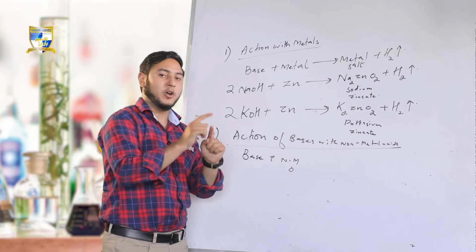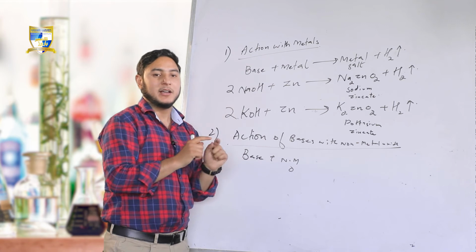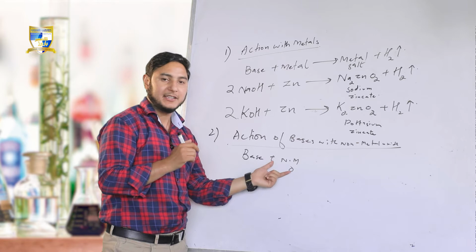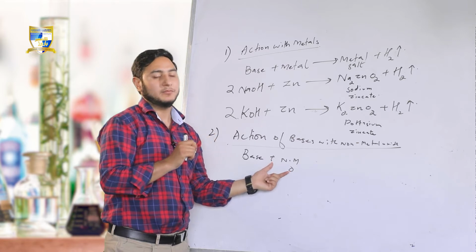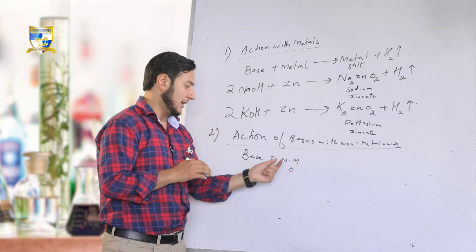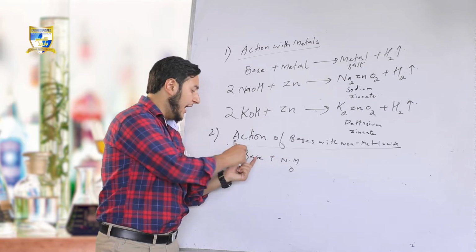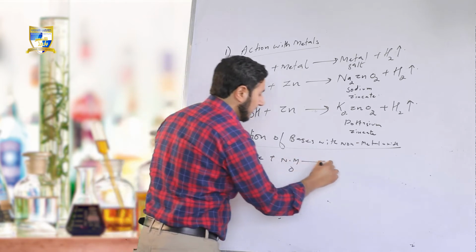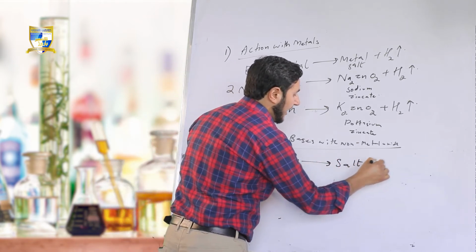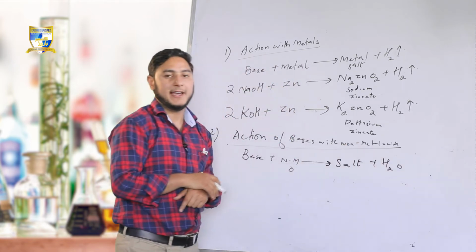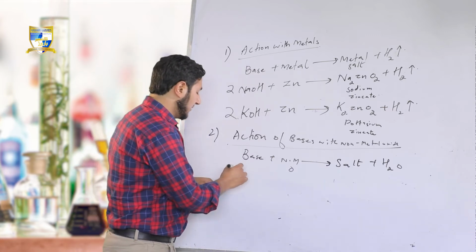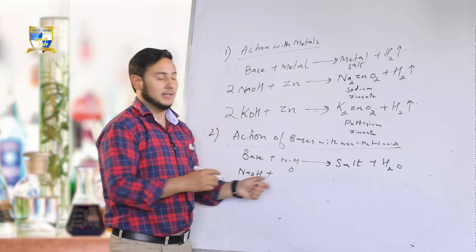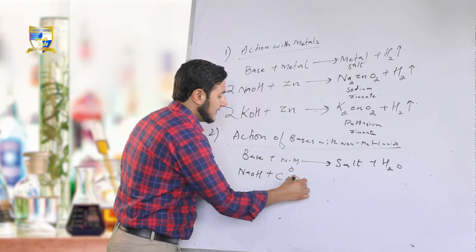Non-metal with oxygen. Non-metals are the elements that gain electrons and form negatively charged ions called anions. So we have to react base with non-metal oxide, and there is a formation of salt along with water. Fine. Examples being base, sodium hydroxide, non-metal oxide is carbon dioxide.